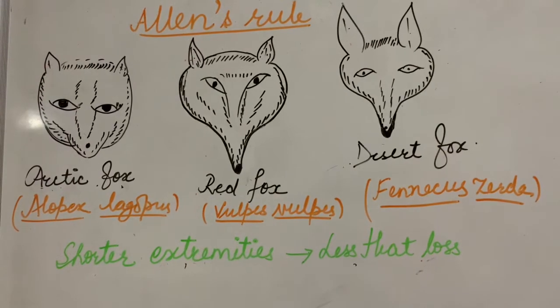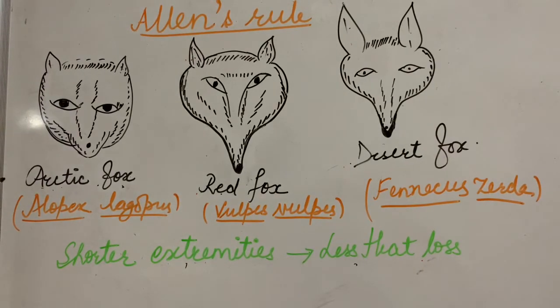For example, in the case of foxes, like the Arctic fox, here you can see that the size of the pinna is very small, right? This is because the Arctic fox lives in the Arctic region where the climate is very cold, so it needs to conserve its heat. So for that, the size of the ears is very small.